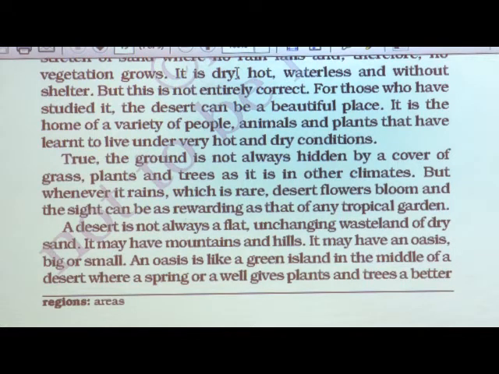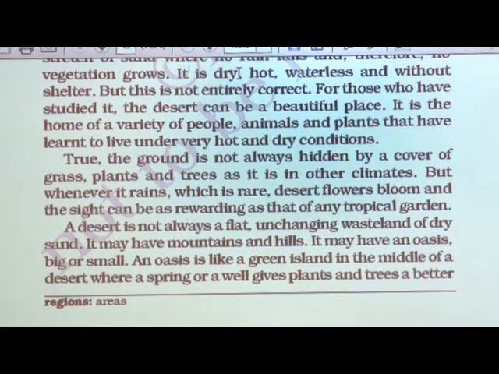See, it is true that the desert is hot and dry, and the people and animals are habituated to live in that condition. But what is another thing about it? Yes, the ground is not always hidden by a cover of grass. It is not covered totally by grass, plants or trees. In different climates, like the rainy season, the desert area also has grass, different types of grass, and different types of flowers also bloom there.